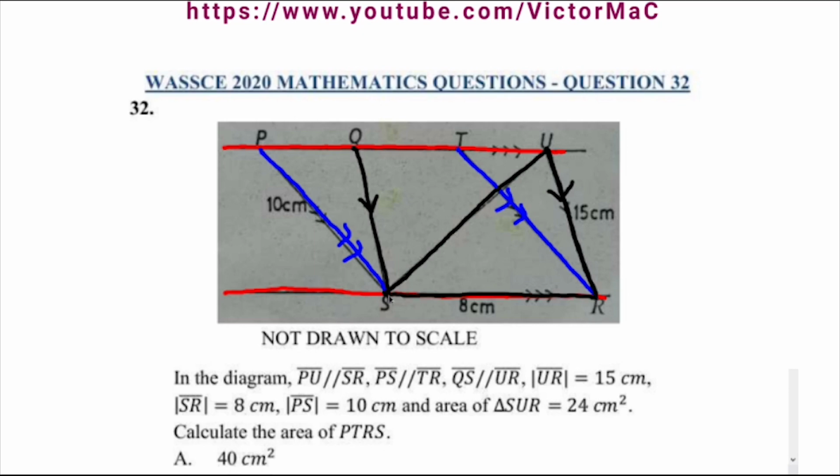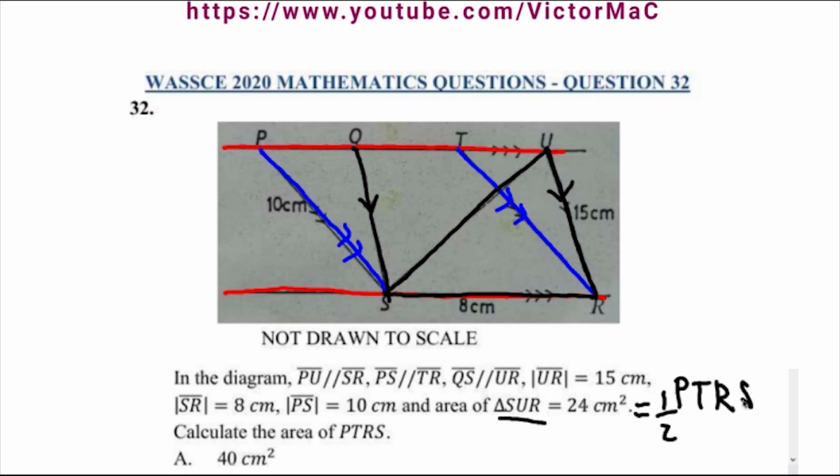SUR is 24 centimeters square. Calculate the area of a quadrilateral PTRS. When we have a triangle like this triangle SUR sharing the same base with a quadrilateral, then by the theorem that says that the area of the triangle is half the area of such quadrilateral, because they are sharing the same base and the triangles between the parallel lines.